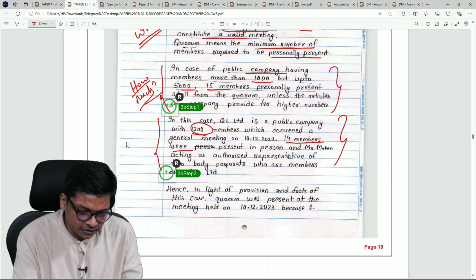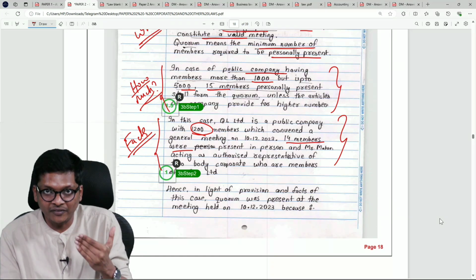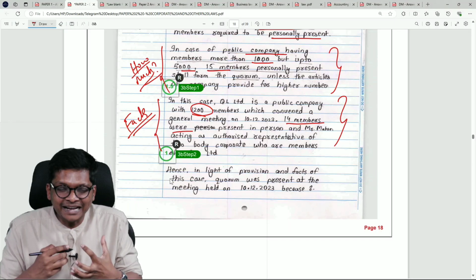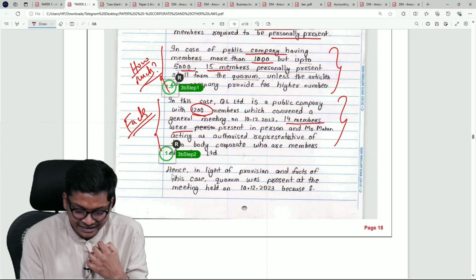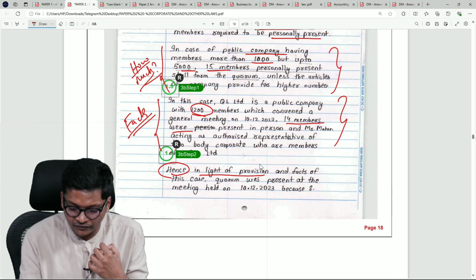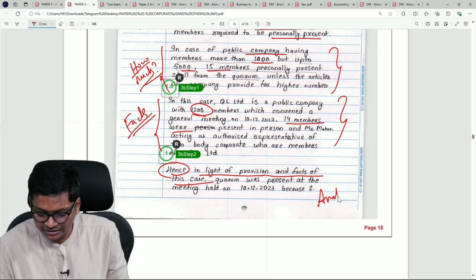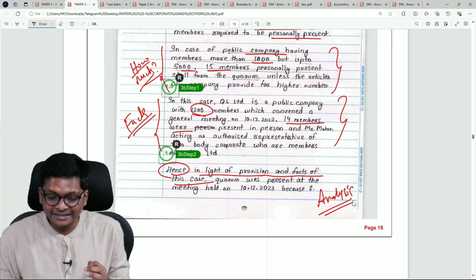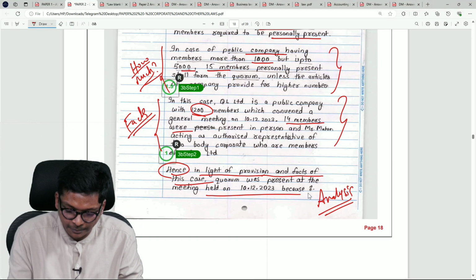Now they are writing the facts. After writing the provision, they are writing the relevant facts. Now look at this. When they start the analysis, look at that magic sentence: "Hence, in light of the above provision and facts, in this case, this is the analysis." So neatly written. Based on the above provision and above facts, this is my analysis.